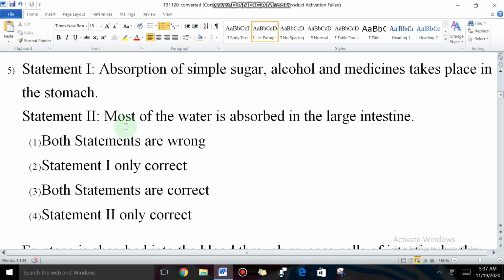Statement 2, most of the water absorption takes place in the large intestine of the gut. So both statements are correct. What is the correct answer, students? Correct option is the third. Good. Next one.